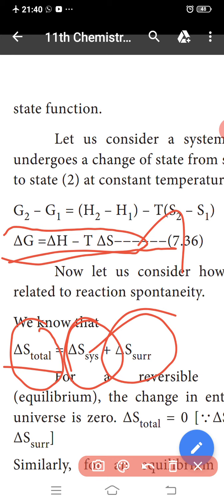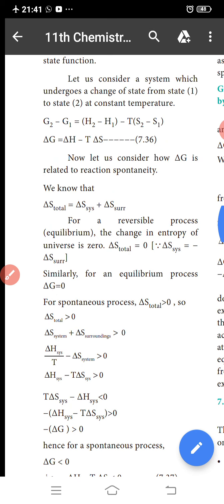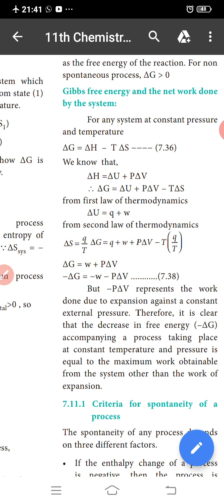So the del G is the net energy available to do useful work and is thus a measure of the free energy. For this reason, it is also known as the free energy of the reactions, the Gibbs free energy. This is the Gibbs free energy, the net work done by the system. For any system at constant pressure and temperature, del G is equal to del H minus T del S.